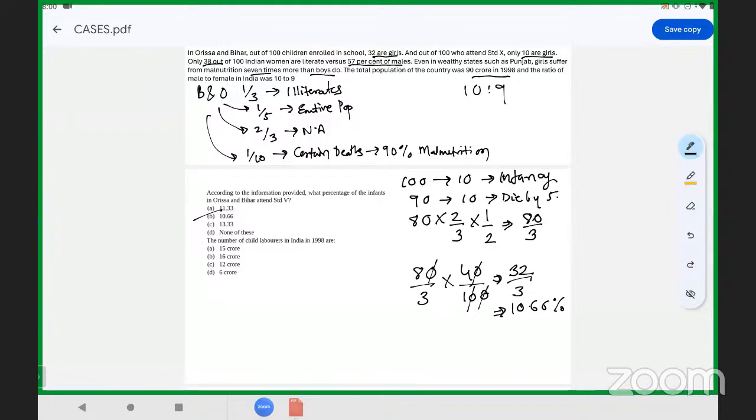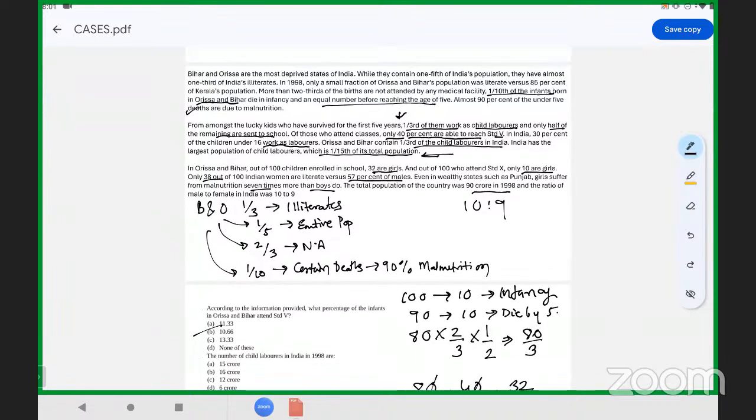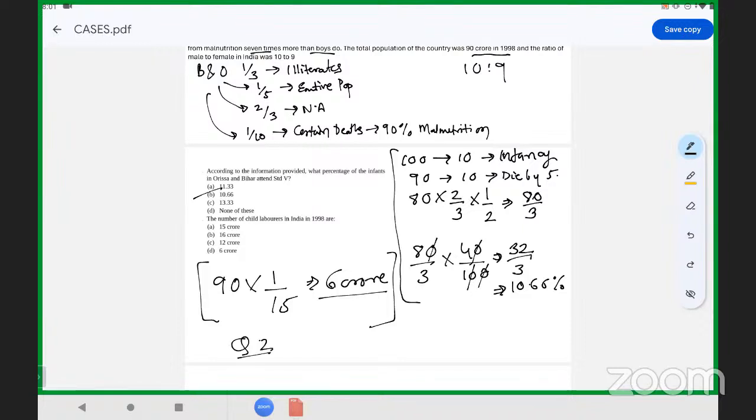Okay. So the next question, the number of child laborers in India in 1998 are. If you remember, here there's a point for child laborers. India has the largest population of child laborers, which is 1/15 of its total population. So if the total population is 90 into 1/15, that is 90 divided by 15, which is 6 crores. Yes, 6 crores. So we have answer as 6 crore.